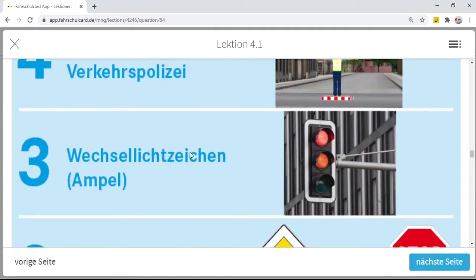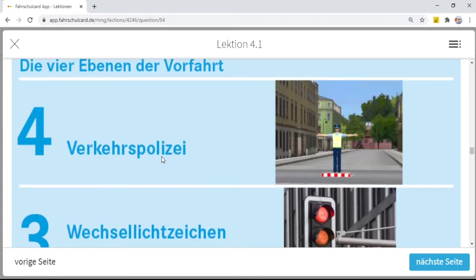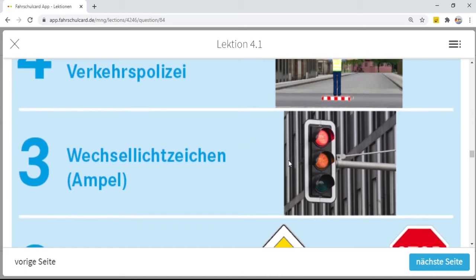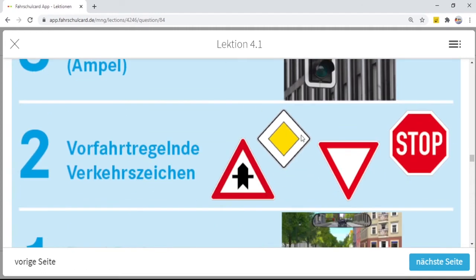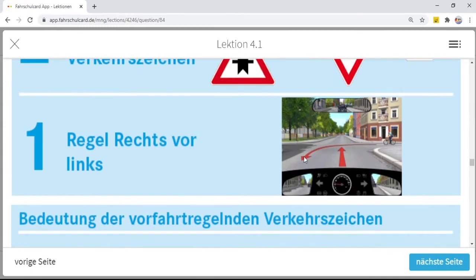And there are also some important points. Above all, you have to remember these points. When there is a traffic police person on duty, busy controlling the traffic, then he has the most priority. The highest priority is of traffic police, Verkehrspolizei. Then the second most priority is of traffic signals, sorry, then the priority of traffic signs, and then comes the rule right before left.